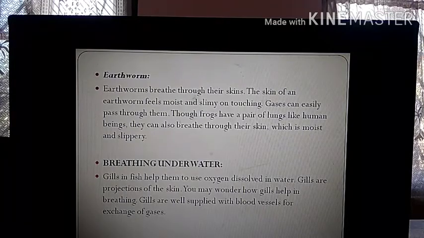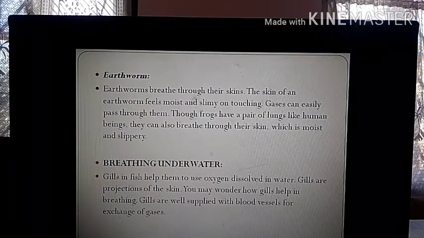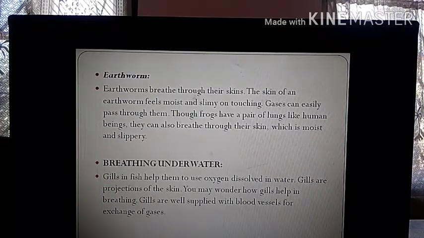Now frogs, we know, have a different mechanism. Frogs are called what? Amphibians, if you remember. Amphibians have both lungs as well as skin for breathing. So when they are under the water, they use their skin for breathing, and when they are on the land, they use their lungs for breathing. Am I clear? So that is why the skin of the frog is also quite moist and slippery.